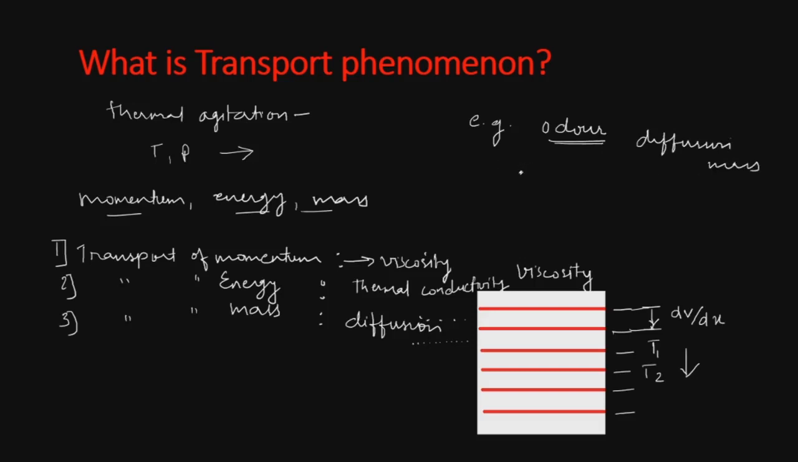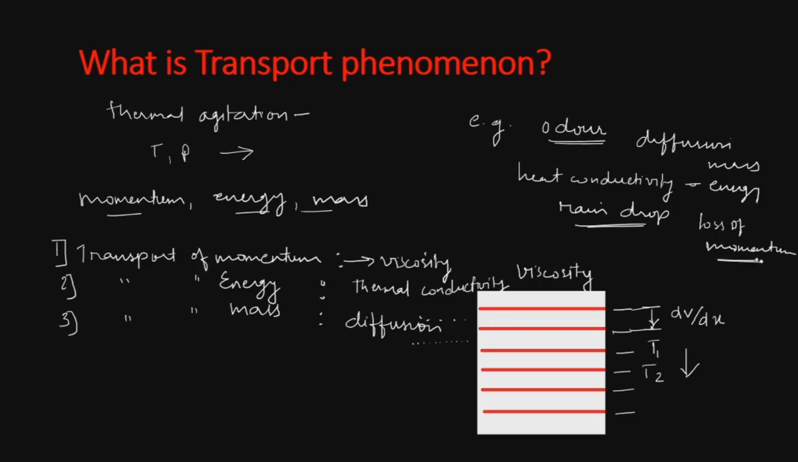Then this heat conductivity is due to the transfer or transport of energy. We have also seen that the raindrop feels a drag while it is falling down. This deceleration of the raindrop is because of the loss of momentum, or the transport of momentum to the surrounding atmosphere. So this is an example of the transport of momentum.